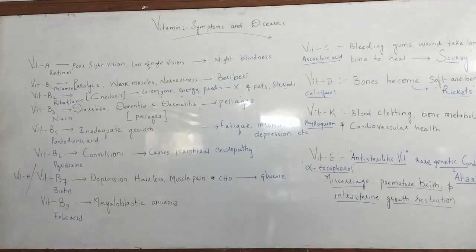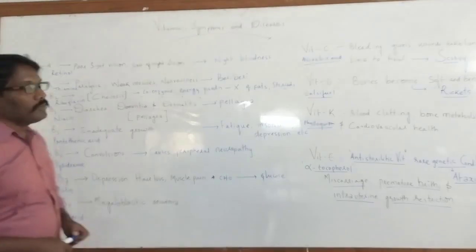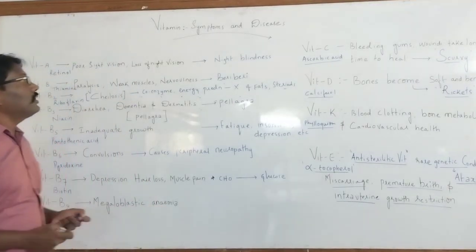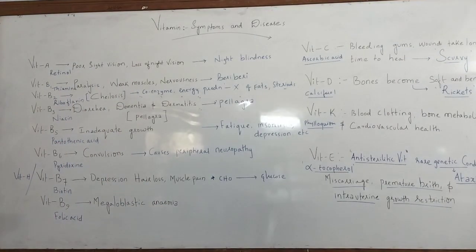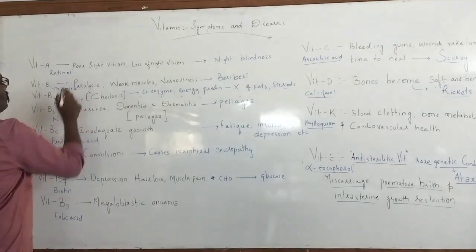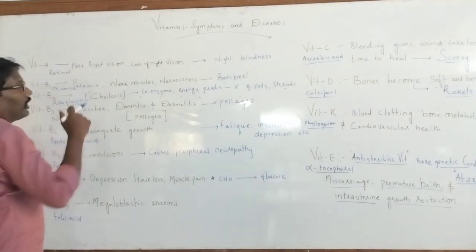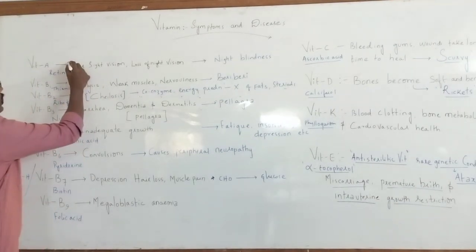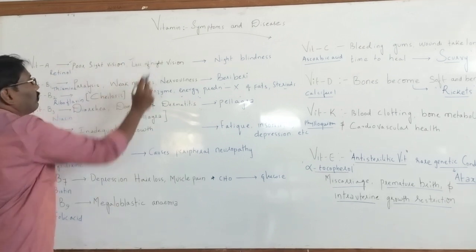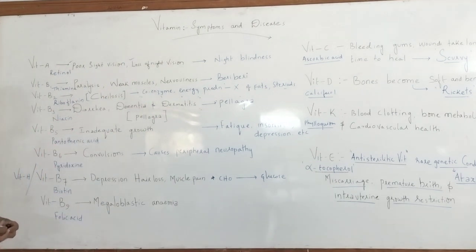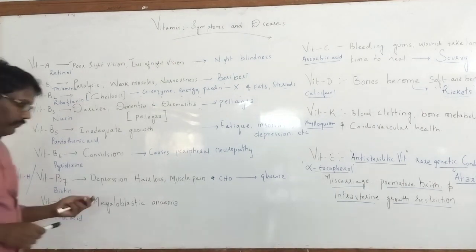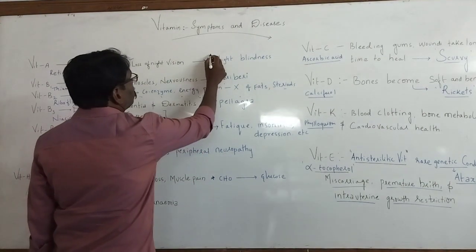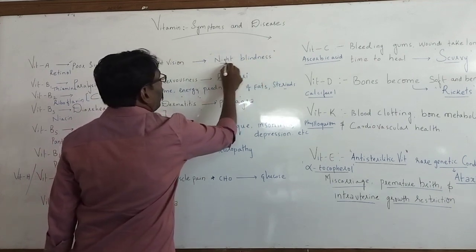So today we are going to learn vitamin symptoms and diseases. In the previous class we learned about the definition of vitamin, right? So here, vitamin A is also known as retinol, and the symptom of vitamin A deficiency is poor vision. That is, the eyesight will be poor, with loss of night vision. We cannot see clearly during the night time. So, deficiency of vitamin A results in the disease called night blindness.